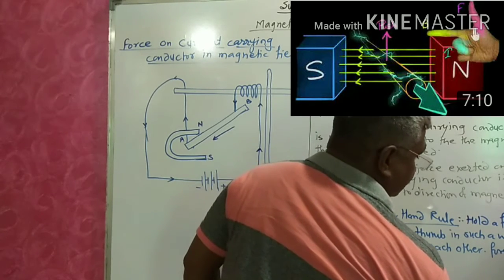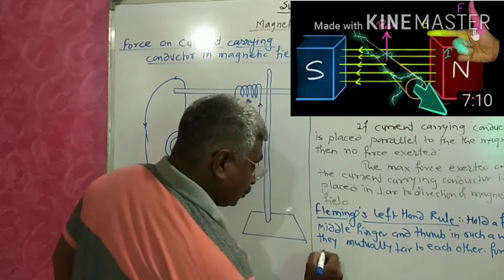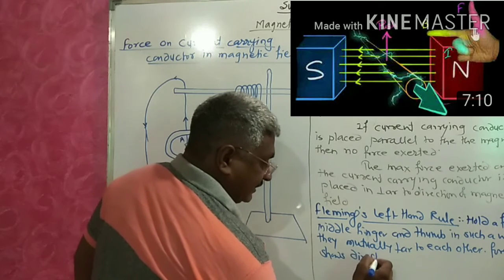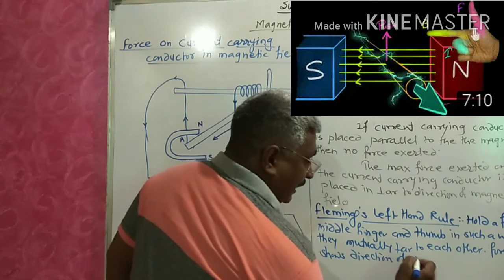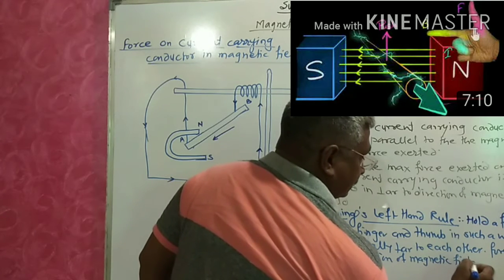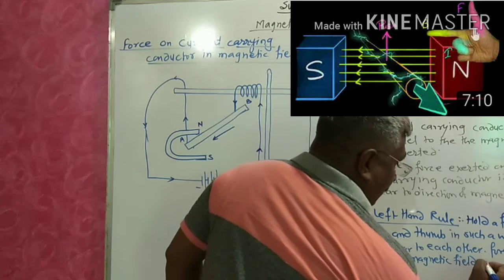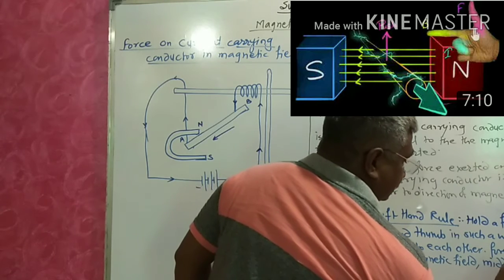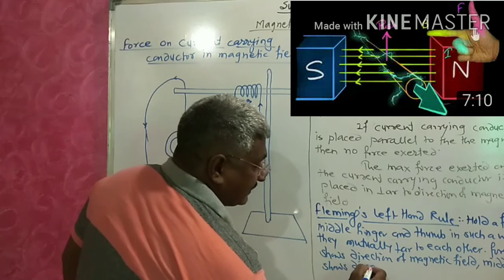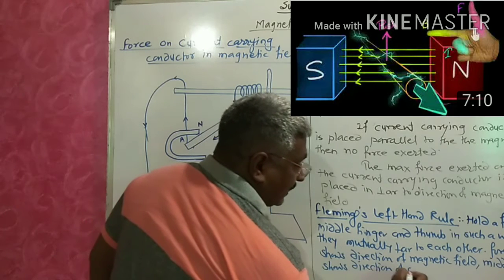Forefinger shows the direction of magnetic field. Middle finger shows the direction of current.